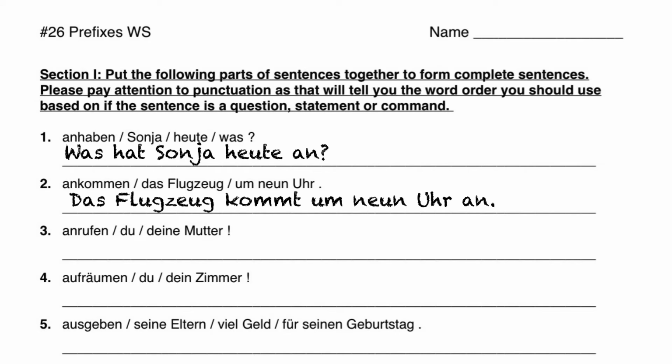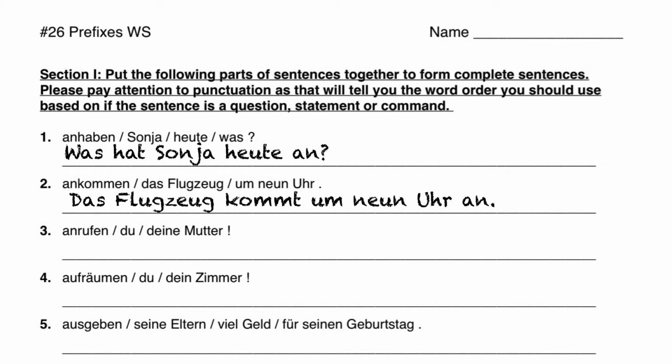Nummer 3. This one is a command, and it says that we're supposed to be using the du form here. So we want to say, call your mother. Anrufen. Rufen means to call. It can also be to scream or to shout at something. So we have an at the beginning of it to call up, as in to phone her on the phone, or to ring her up on the phone, however you want to phrase that in English.